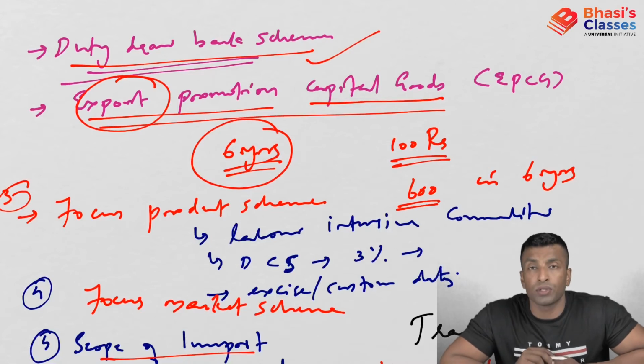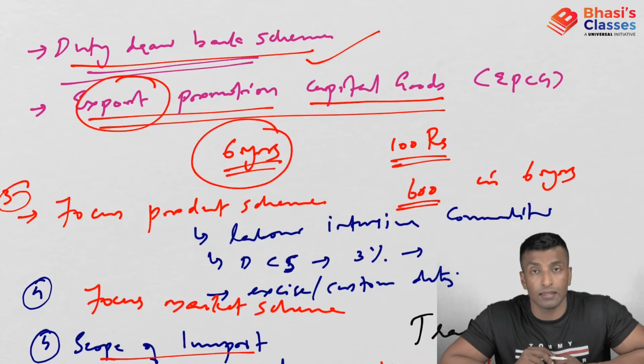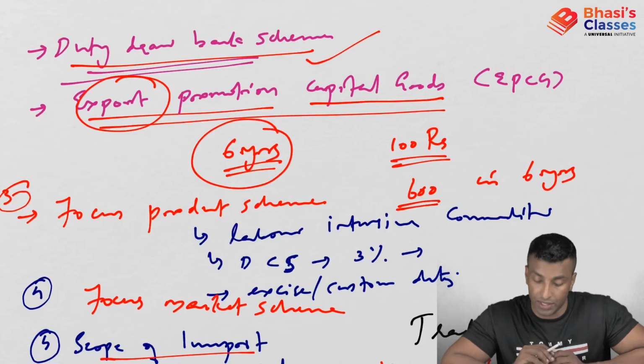Export promotion capital goods scheme. Under this, an exporter can import or domestically procure the capital goods or machinery used for value addition at a very low tax, and whatever tax you have saved, you have to export 6 times the amount of that tax in 6 years. This is subject to this condition.